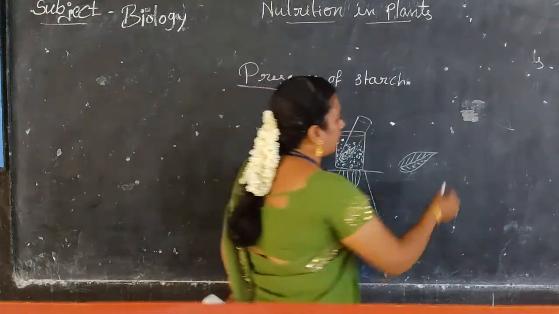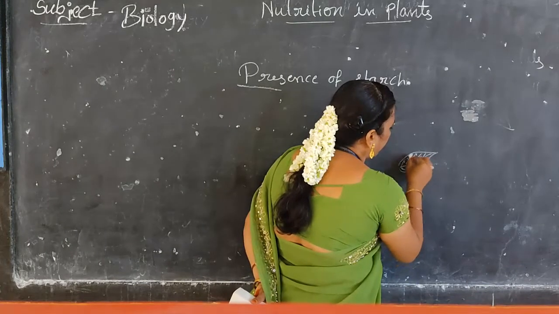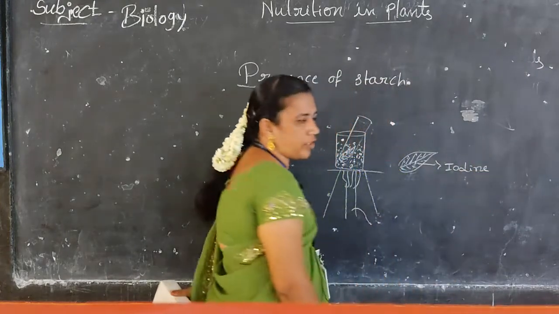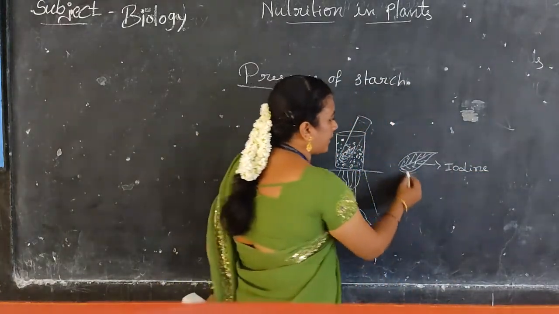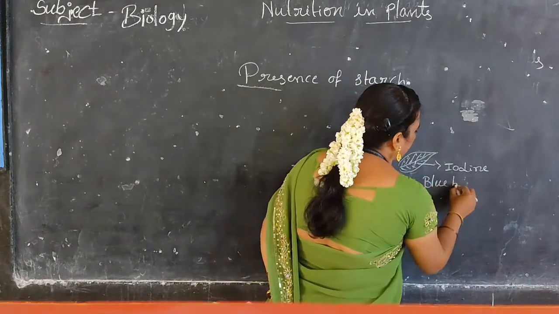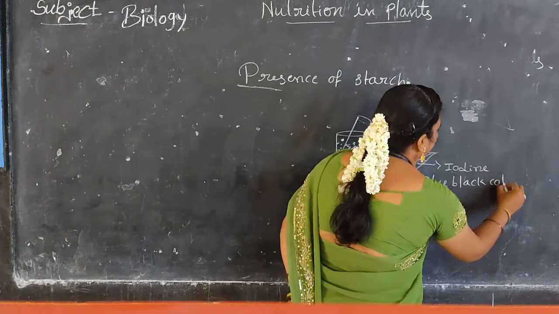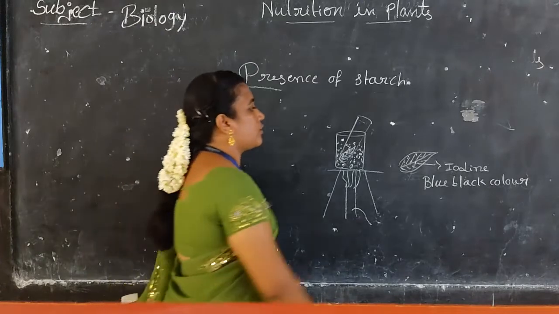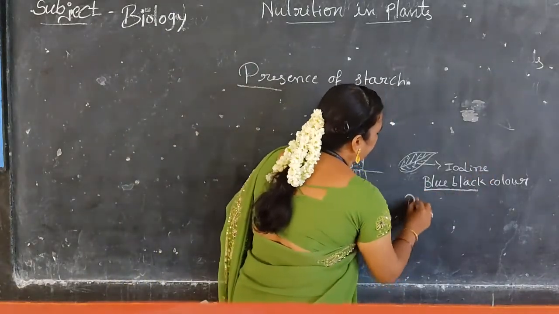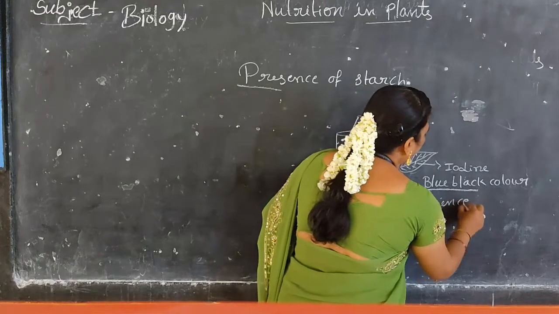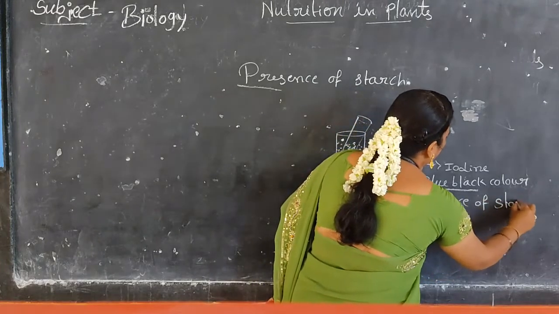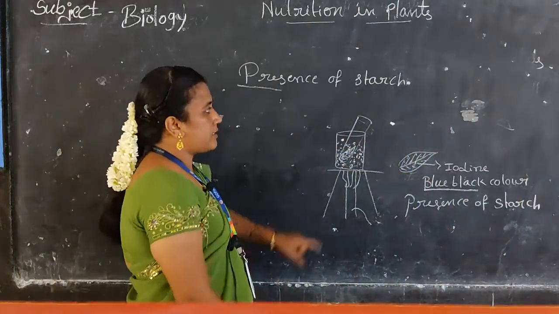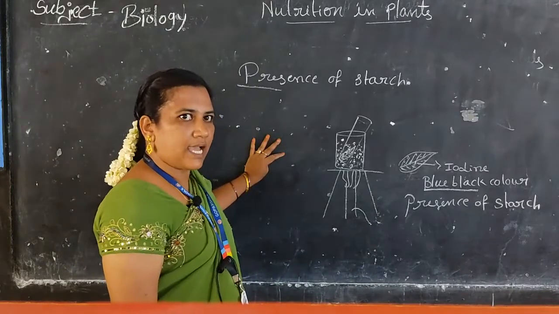Then pour a few drops of iodine on this. So what will happen? It turns into a blue black color. This color change indicates the presence of starch. So this is the test for the presence of starch.